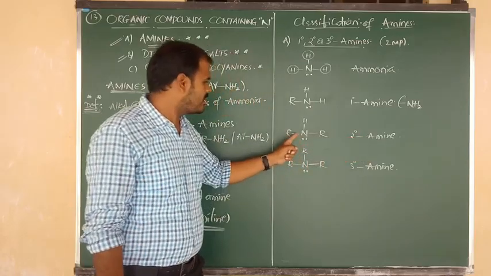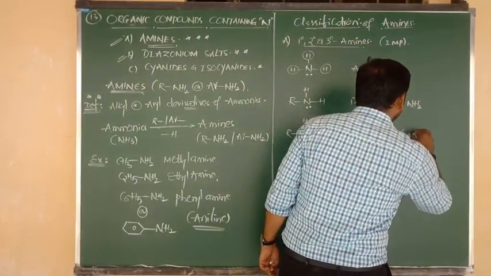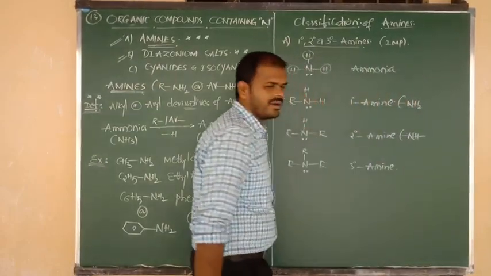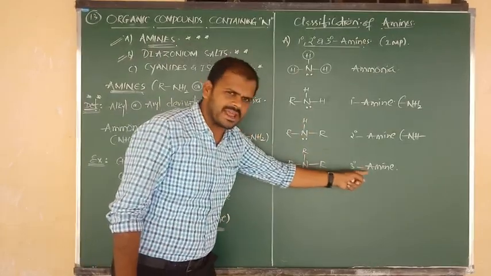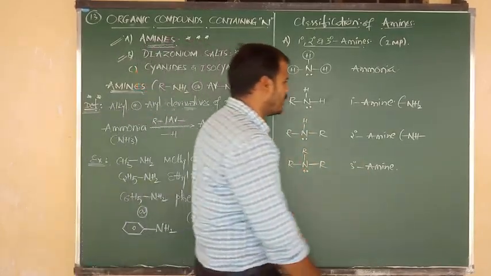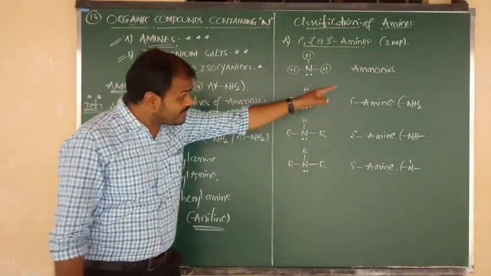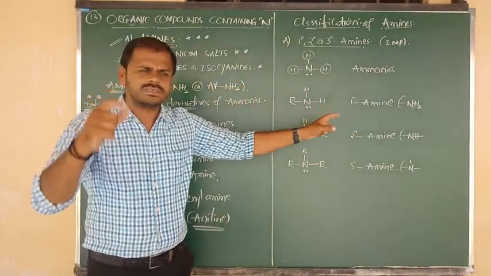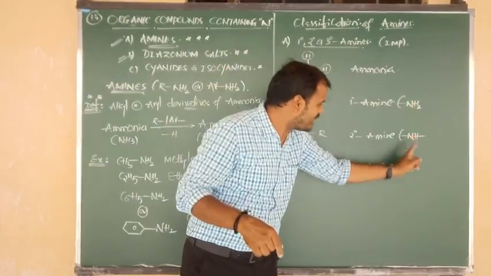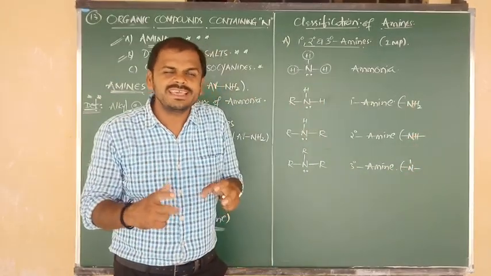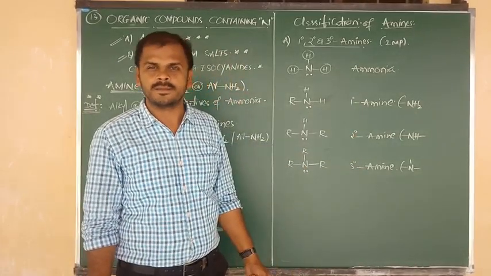Secondary contains the NH group. Secondary contains what? The N-H bond. But tertiary contains only the nitrogen atom. The number of nitrogen atoms is only one, so based on the number of hydrogen atoms, we can see which one is primary, which one is secondary, and which one is tertiary.